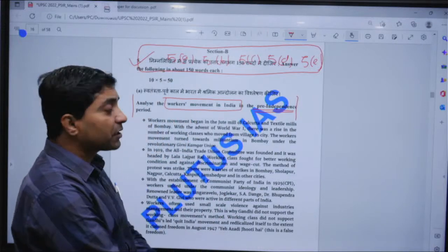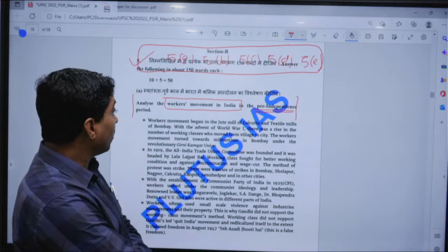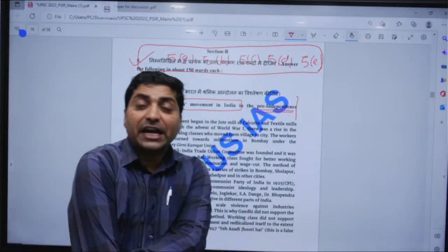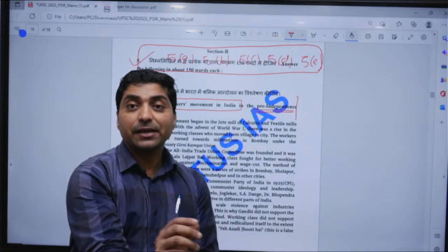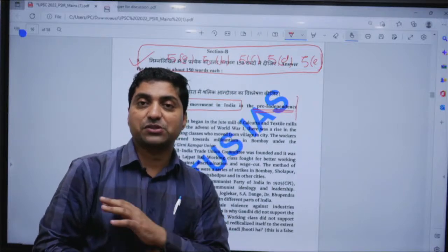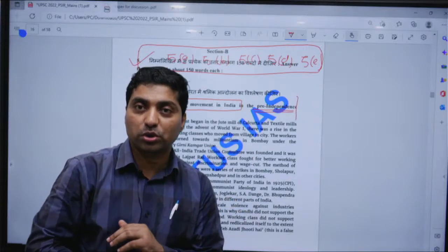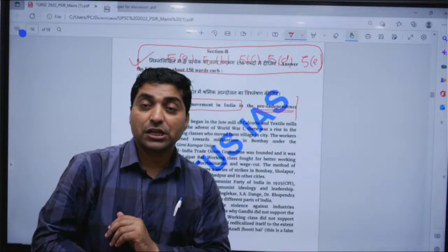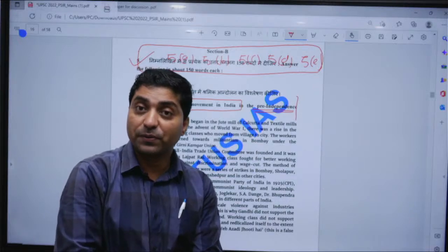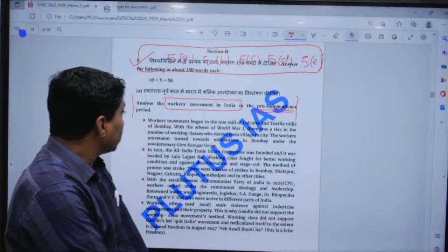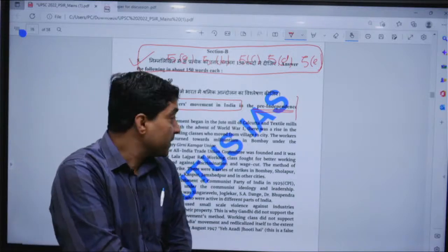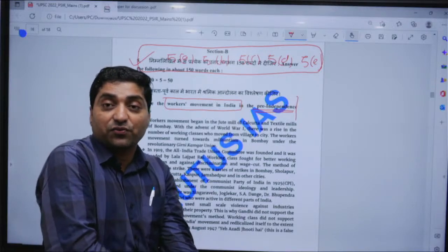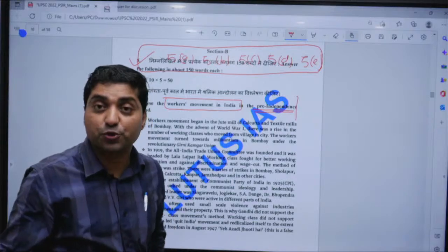So, the workers' movement began in the jute mills of Calcutta and the textile mills of Bombay, right? With the advent of the First World War, industrialization grew very extensively, right? It increased because you have to fulfill the supply chain. So, people moved from village to city, right? But the city was always scarce, scarce of housing, scarce of food, and even scarce of jobs, right?